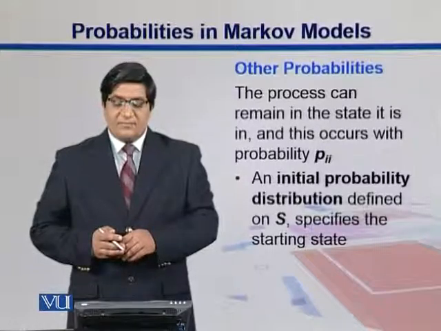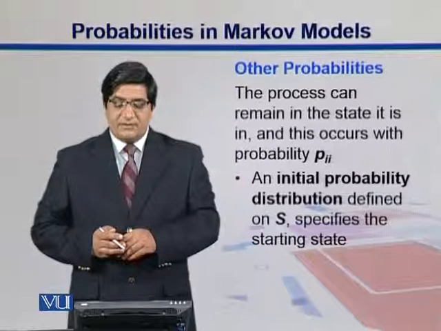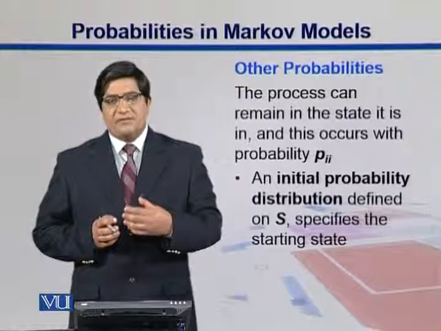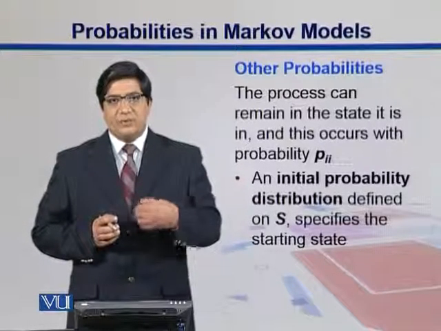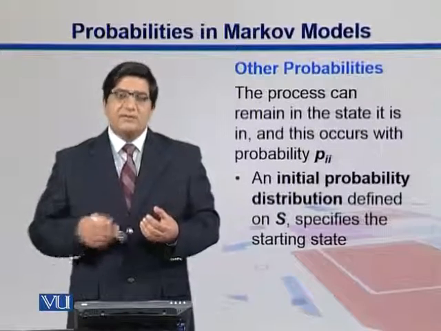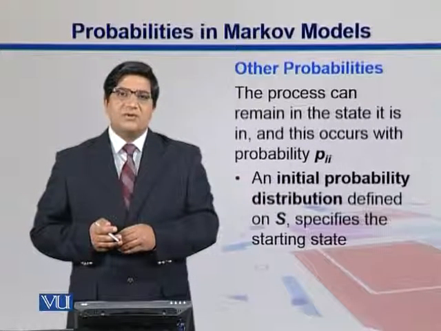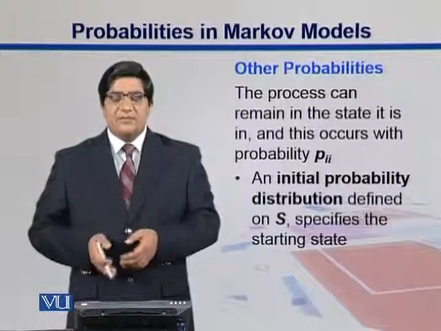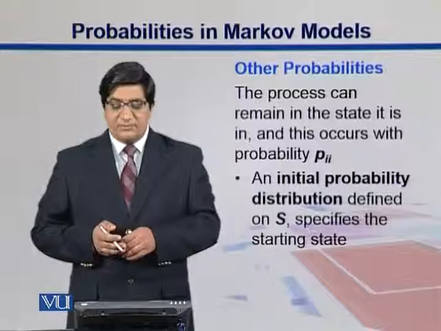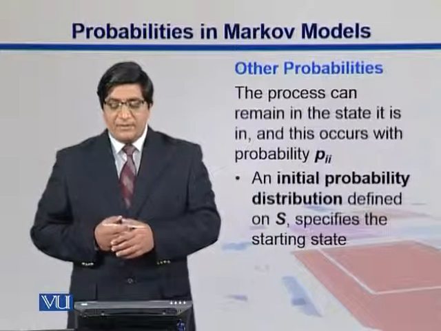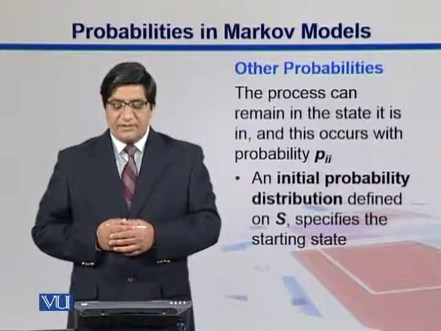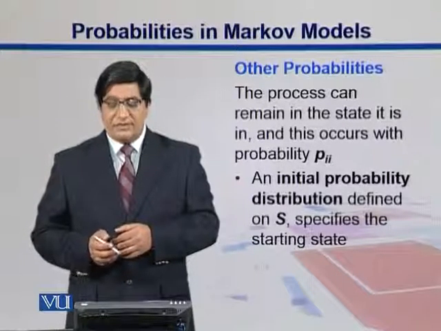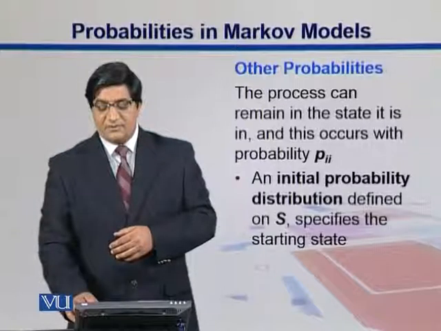The process can also remain in one state, and it occurs with the probability of Pii. Sometimes, say for example, we switch to this loaded die, and we stay there. So we keep on using that loaded die for some time. How many times you stay within that state, that is your Pii. Sometimes we also draw an initial probability distribution that specifies the starting state, that is, from where you have started your experiment.